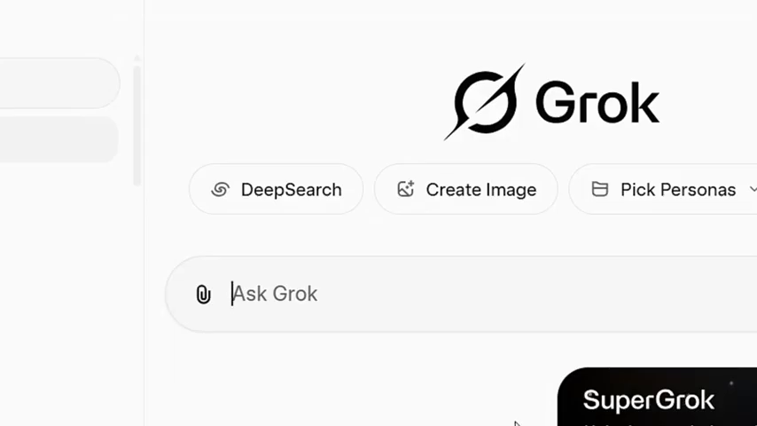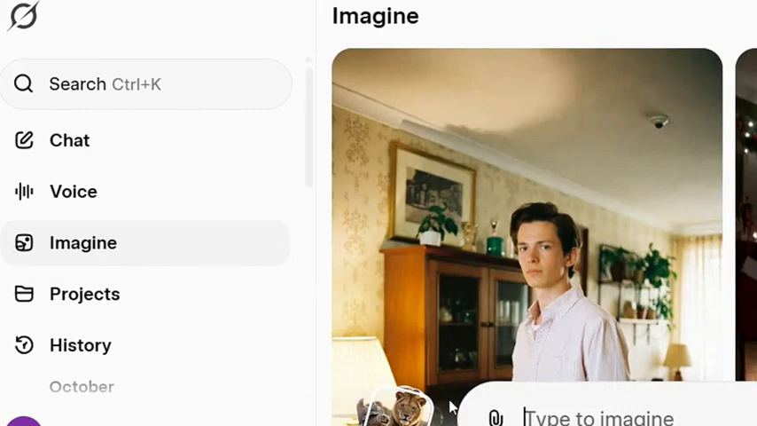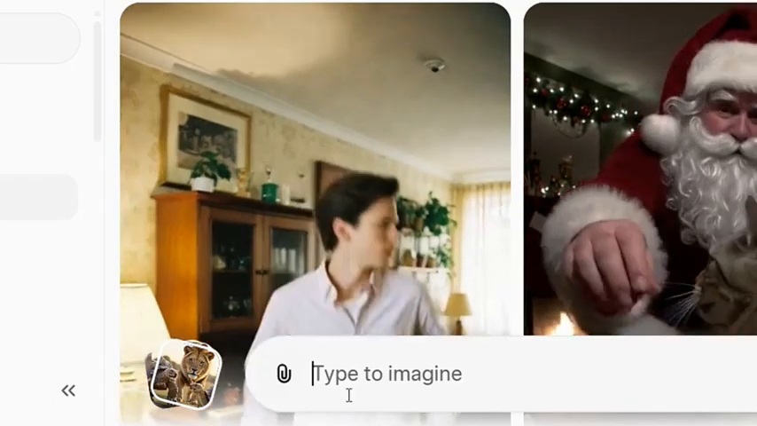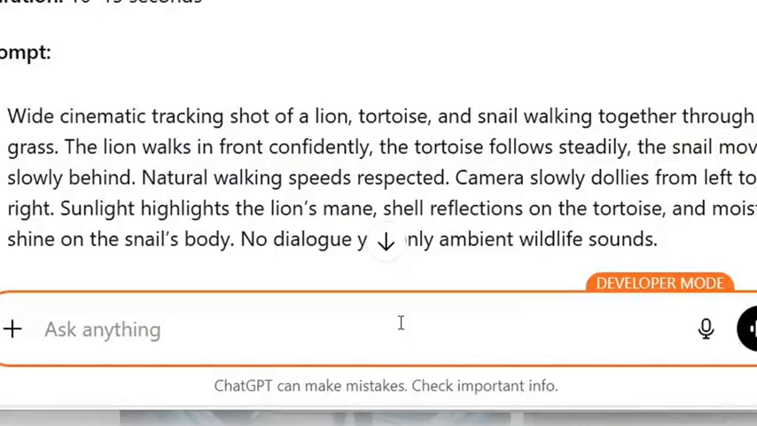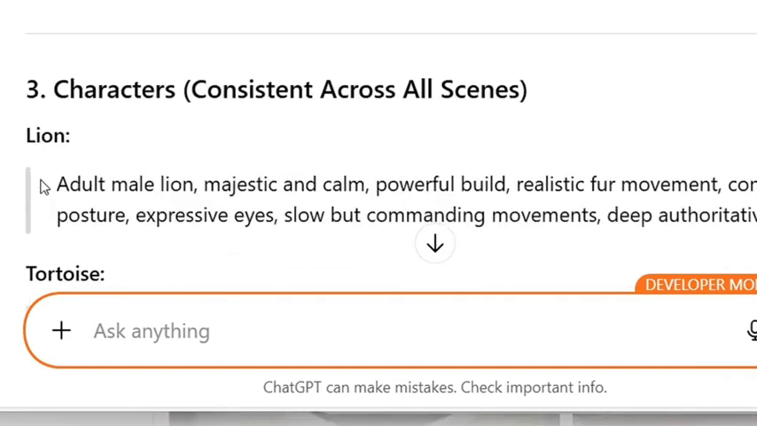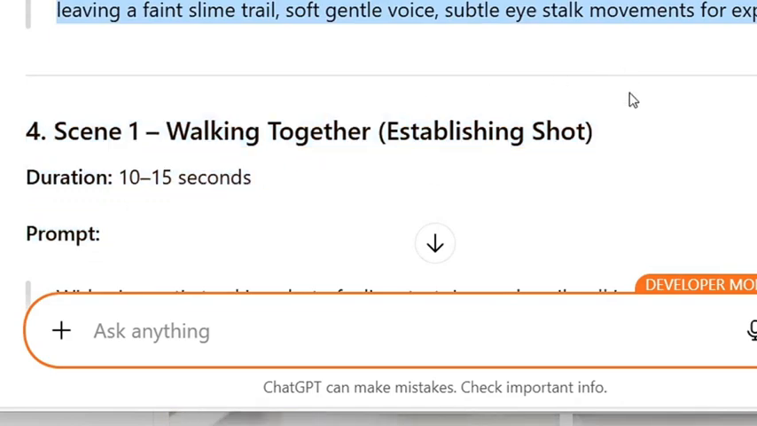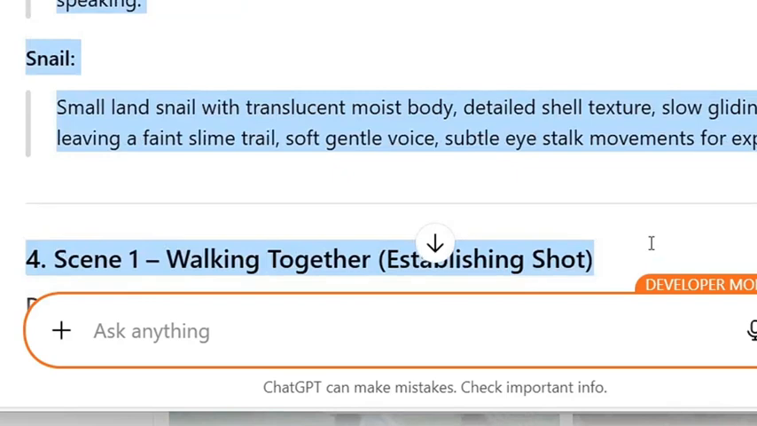This is Grok AI. If you have been following my channel, you'll see a lot of videos where I talk about Grok AI. Next, click on Imagine here, and it's going to bring you to an interface like this. Then head over to ChatGPT. We'll be copying our video character from the prompt. Let's copy from this lion down to this place. We need the character first. Now, we click on copy.